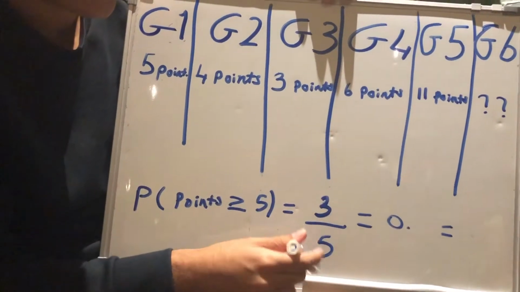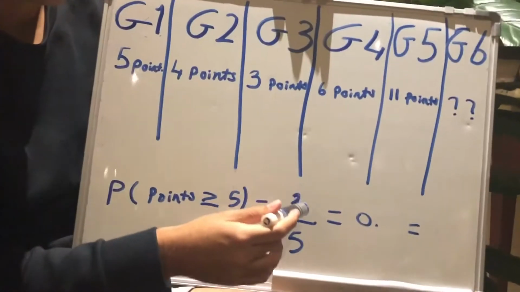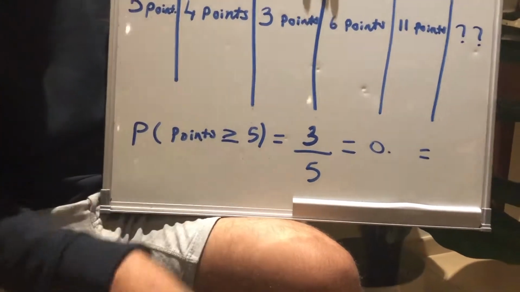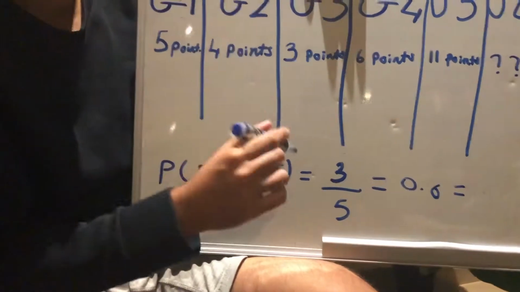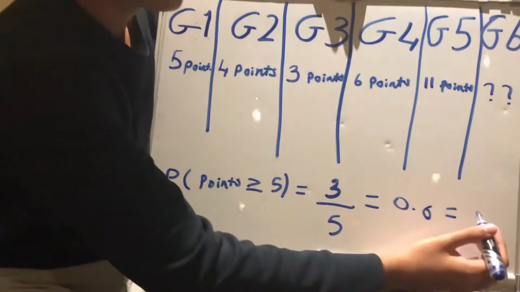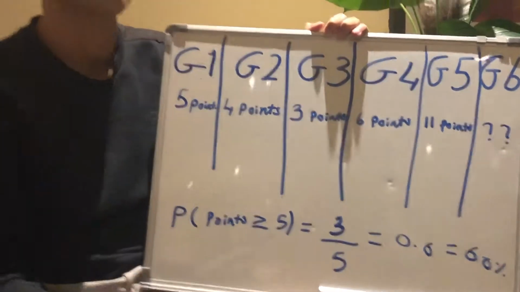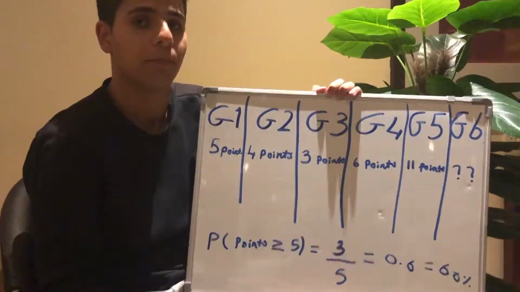And we're going to divide it by the number of games I played. I played 5 games, so we'll divide 3 by 5. 3 divided by 5 is 0.6. And we're going to multiply that by 100 to get the percentage, which is 60%. So this means there's a 60% chance of me scoring 5 or more points in the sixth game.